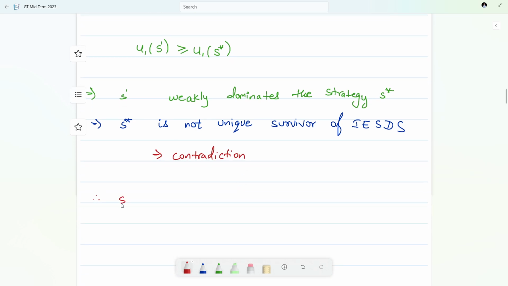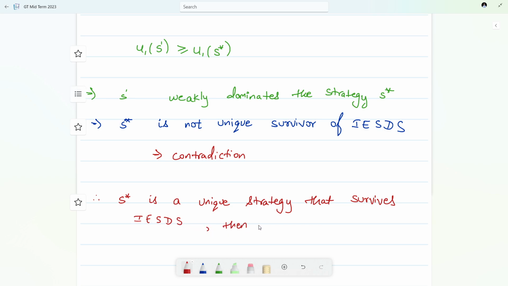Therefore, if S star is the unique strategy profile that survives IESDS, then S star is the unique pure strategy Nash equilibrium. That's all. Thank you so much.